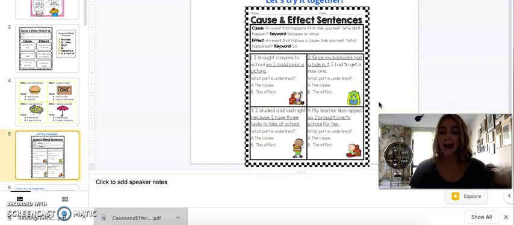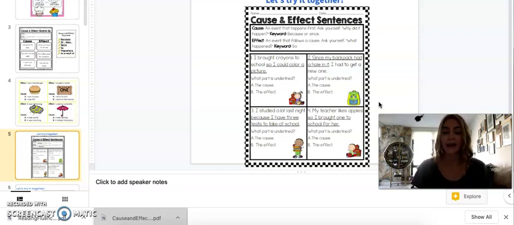Since my backpack had a hole in it, I had to get a new one. What part is underlined? Since my backpack had a hole in it. Well, an event that happened first. Well, it must be the cause. A. Very nice. Let's look at number three.